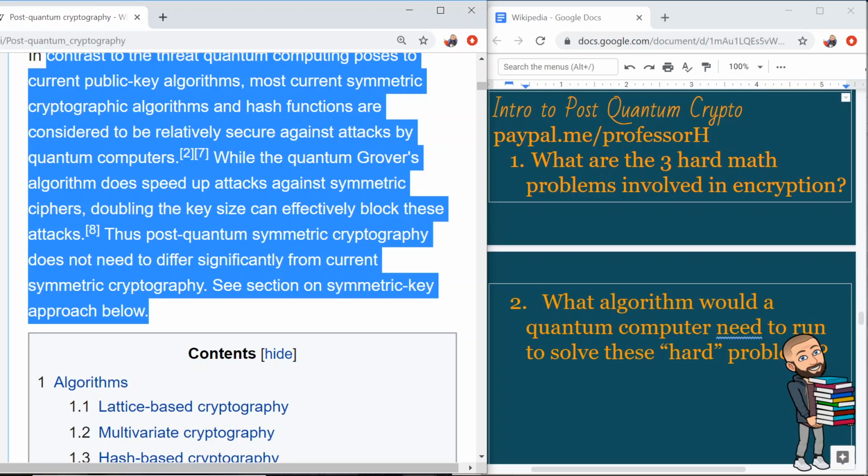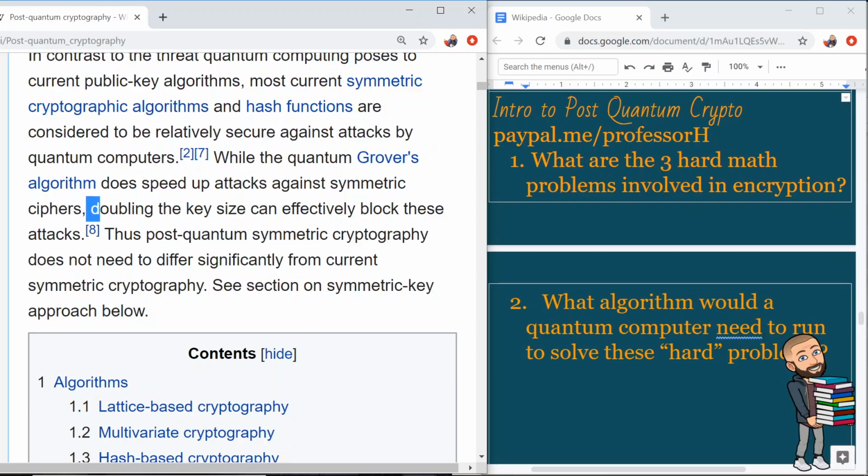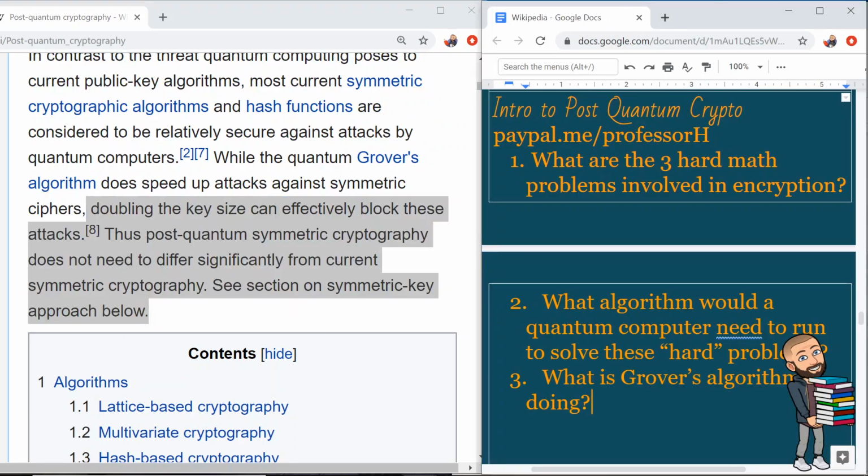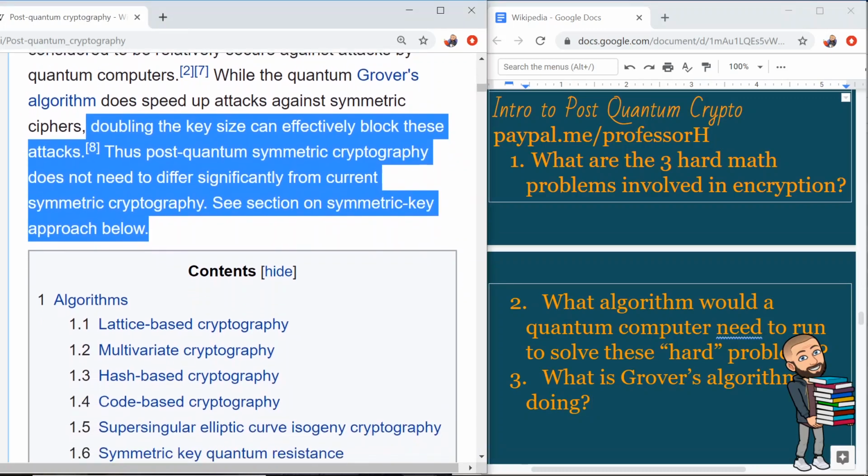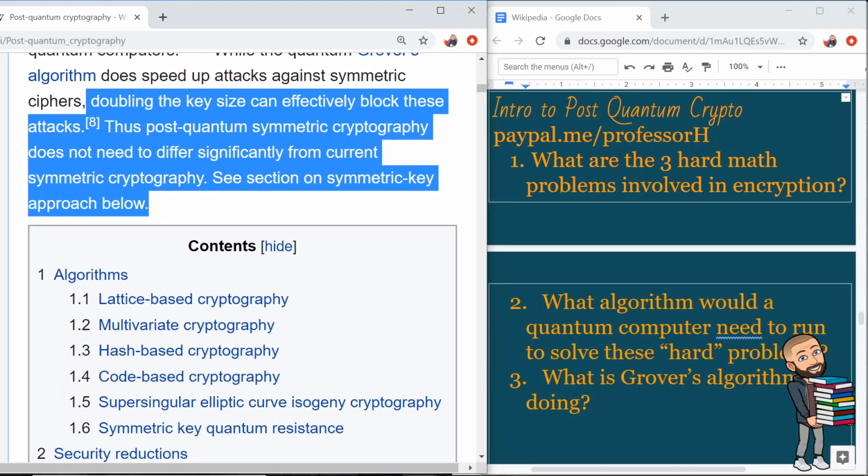While the quantum Grover's algorithm does speed up attacks against symmetric ciphers. Okay, let's break that apart real quick. So according to this article, what is Grover's algorithm doing? It is speeding up the attack of symmetric ciphers. You'll need to remember that public key encryption is all about asymmetric cryptography. In terms of brute forcing symmetric cryptographic keys, it looks like Grover's algorithm would speed this process up.